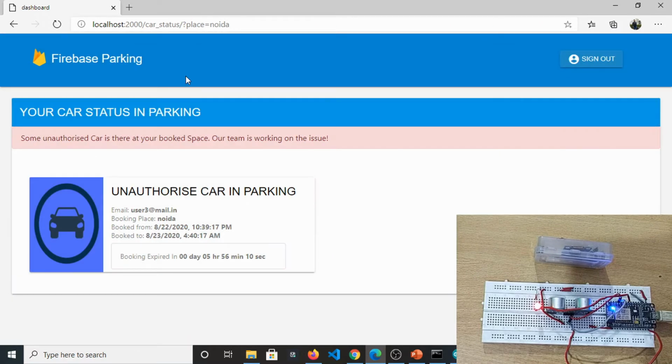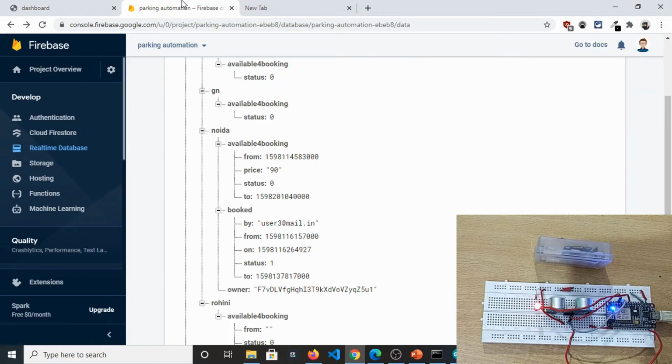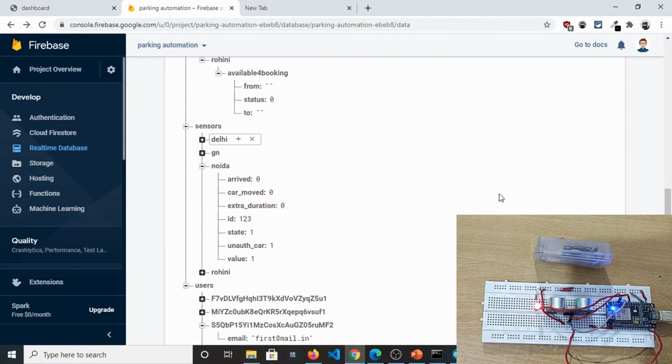Fine. So okay, and we have seen this: some unauthorized car is there at your booked space. Our team is working on the issue, and the booking time is also frozen right here. This user booked the space for 6 hours only, 4:40 to 10:40, but due to some interruption, this happened to him. So I need to reverse this by simply changing in the database, for this location, the unauthorized car value, which is right here 1 since the car is there. If we move it, it's 0 in real time, you can see that.